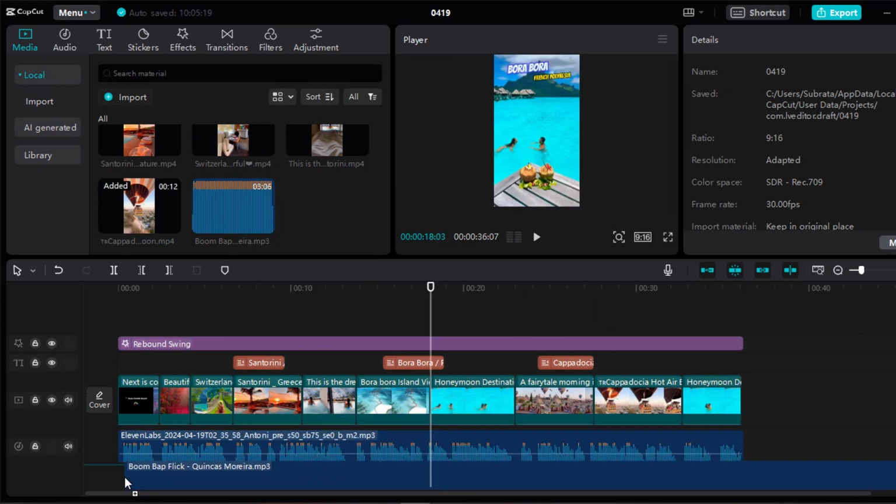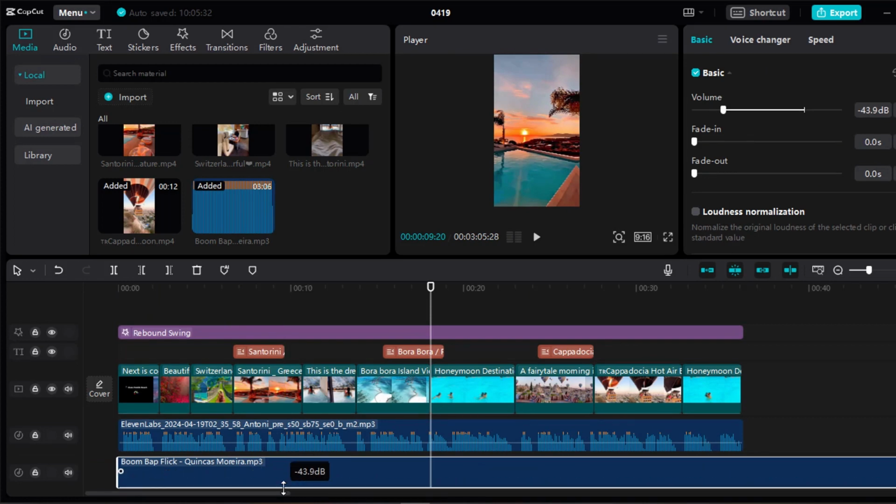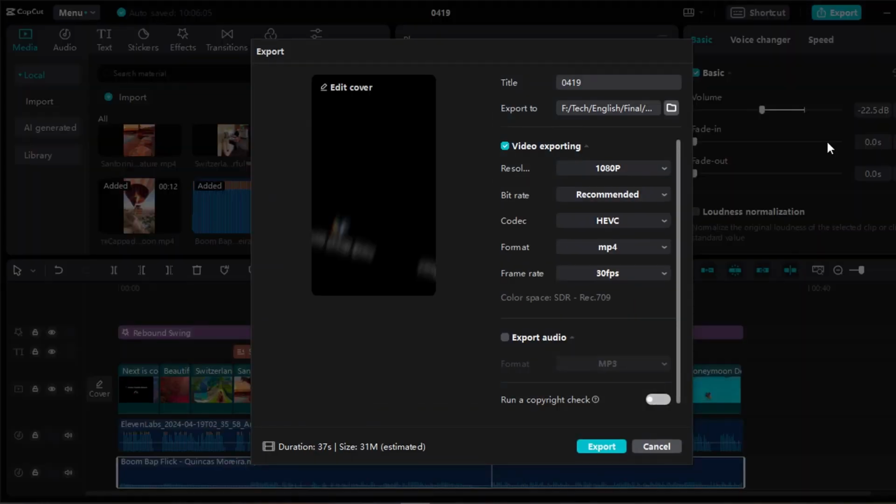Now add a background music. I downloaded it from the YouTube audio library. Minimize the sound level. So your video is ready. Now export the video. This is too simple. You just check the trend. Choose the right topic and make your video.